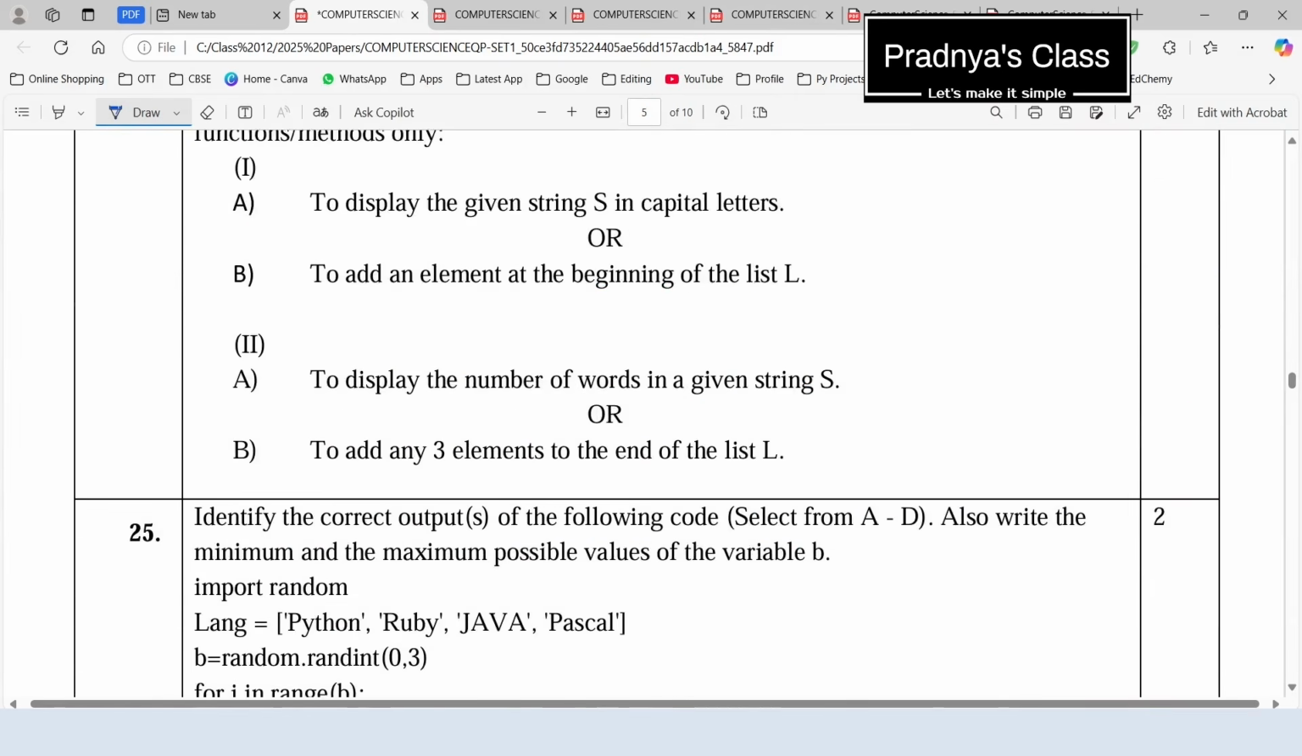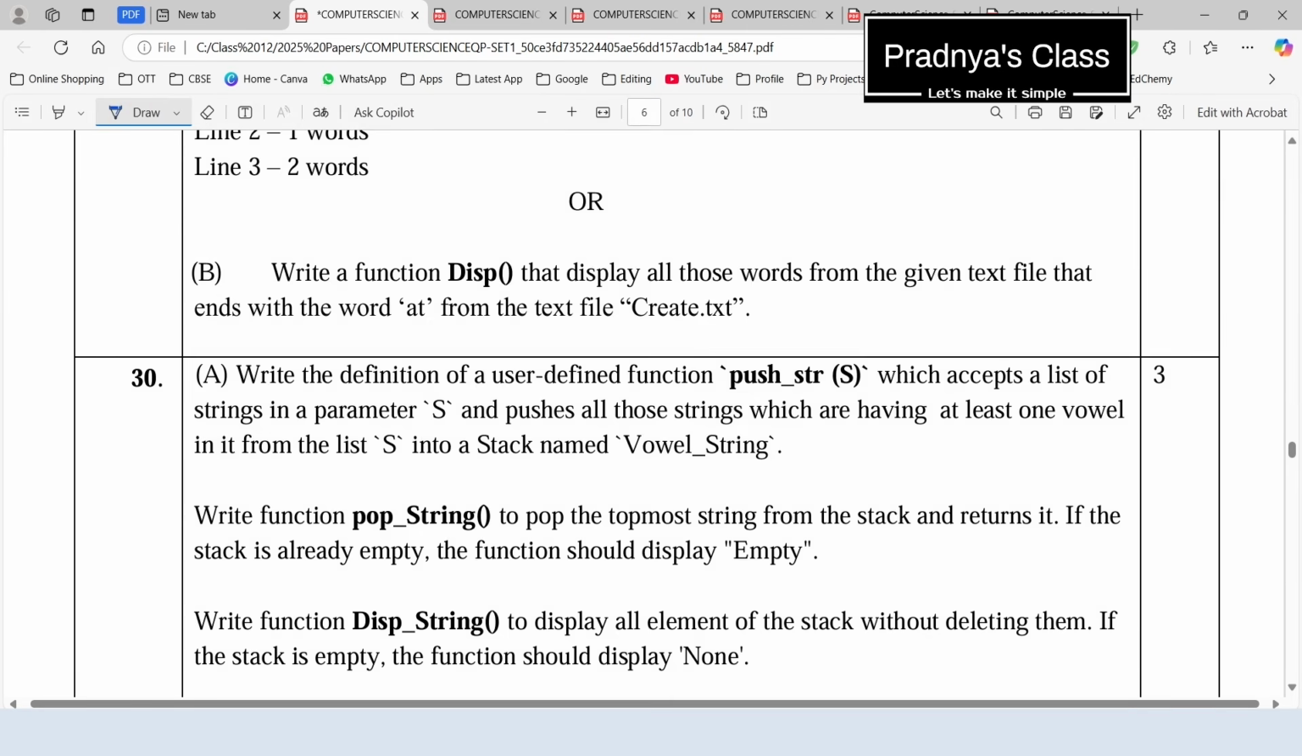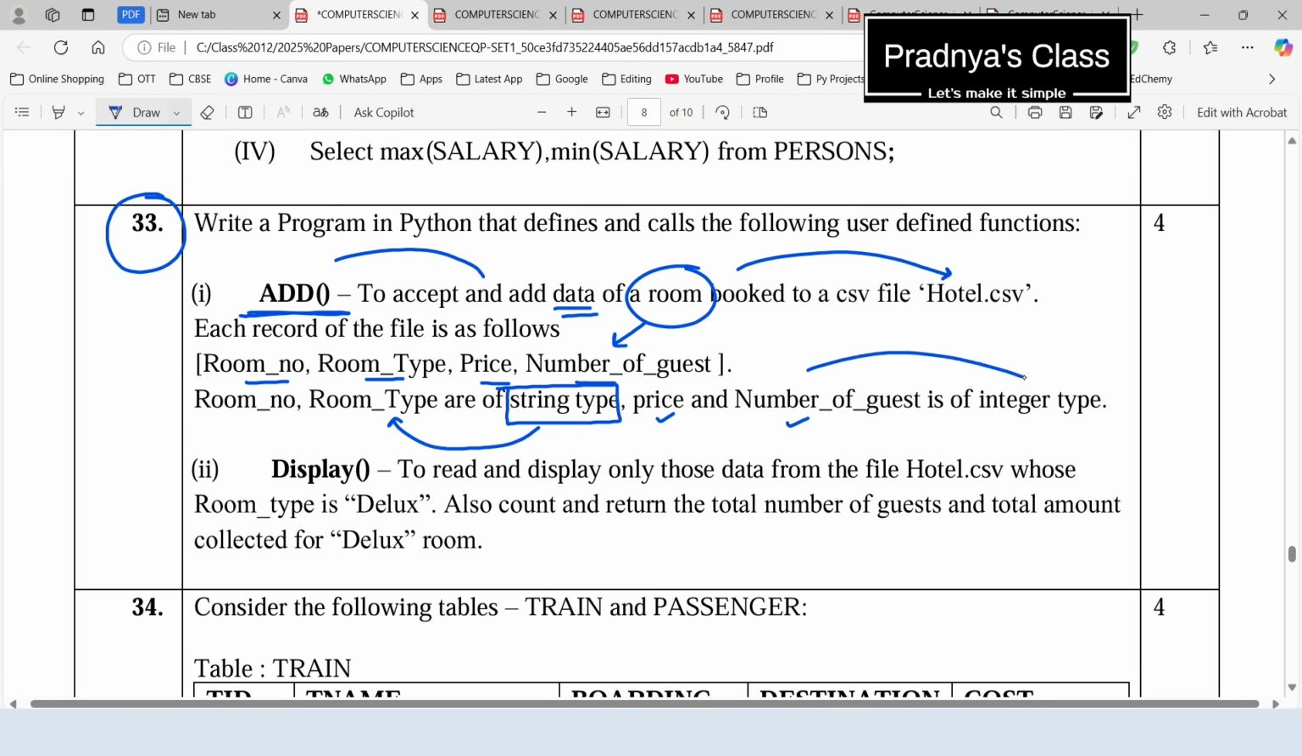Let's move ahead and check out the question in which we need to write the program based on CSV file. We got the question. It is question number 33. We need to write a user defined function which will accept and add data of a room in the file named hotel.csv. The room data means room number, room type, price and number of guests. Look at the data types given for the different data items. Room number and room type will be string type, whereas price and number of guests are of integer type.